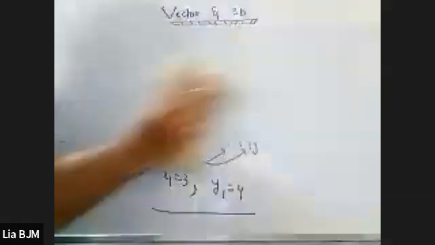Now let's see, I'll give you an equal vectors question. Write it down.